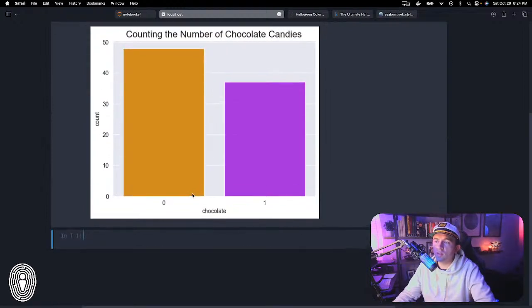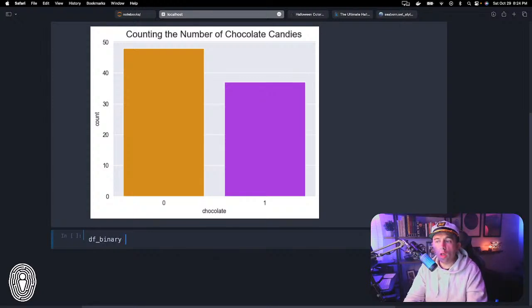So we just created a very simple count plot here. Now, that was just for one of our binary variables. What if we wanted to do this for all 9 of them at once? So what I'm going to do here, because I mentioned there were 9 variables, is create a new data frame. I'm going to call this df_binary to represent all of our binary variables.